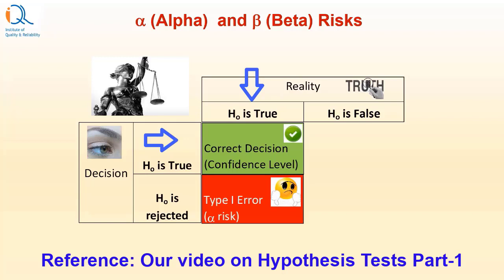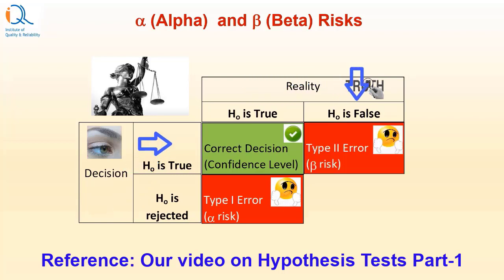But when reality is H0 is true, but we reject H0, this is the definition of type 1 error or alpha risk. If the truth is H0 is false and our decision is H0 is true, this is another type of error, but this is beta risk.